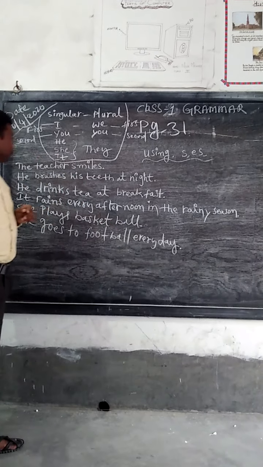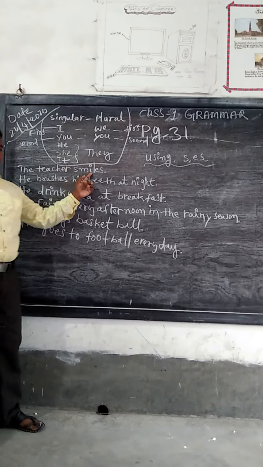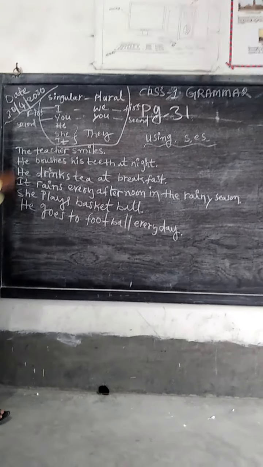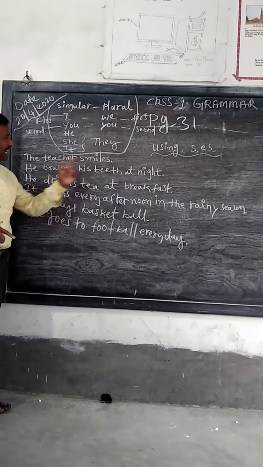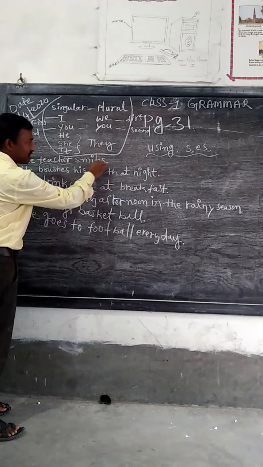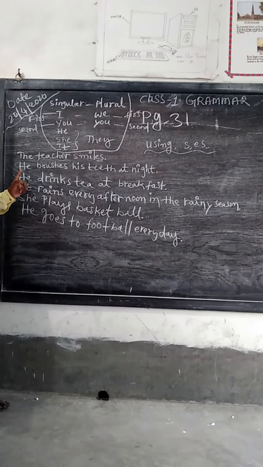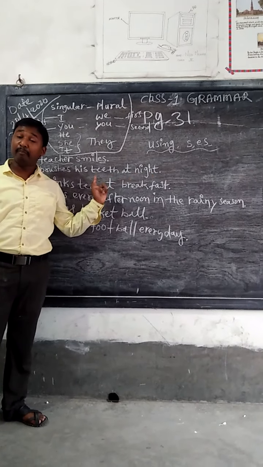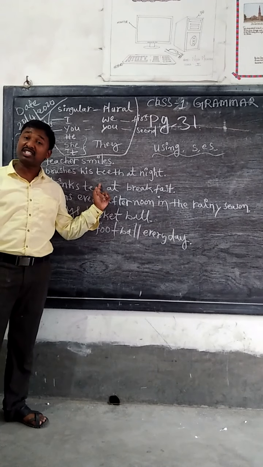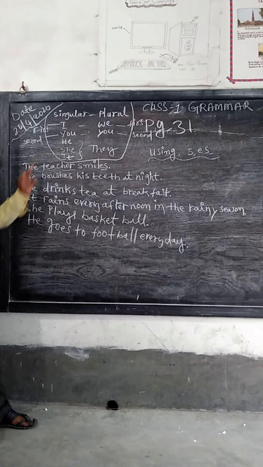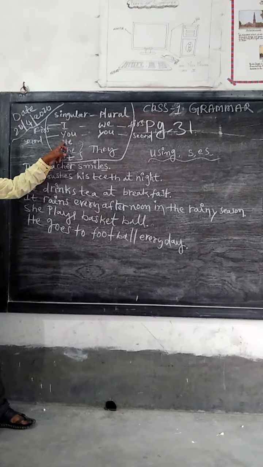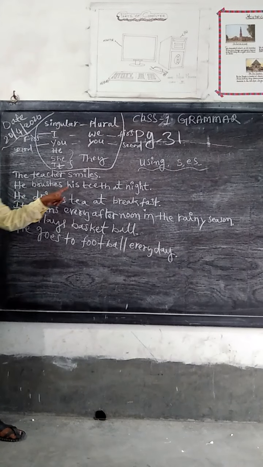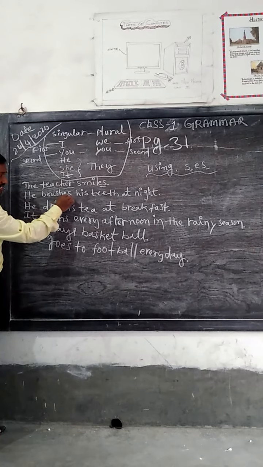For example, you see, the teacher smiles. The teacher is only one, singular. The teacher smiles. You see S. And you see, he brushes his teeth at night. You see brush, ES, brushes. He, you see here, singular third person. He, she, it. See, he brushes his teeth at night.